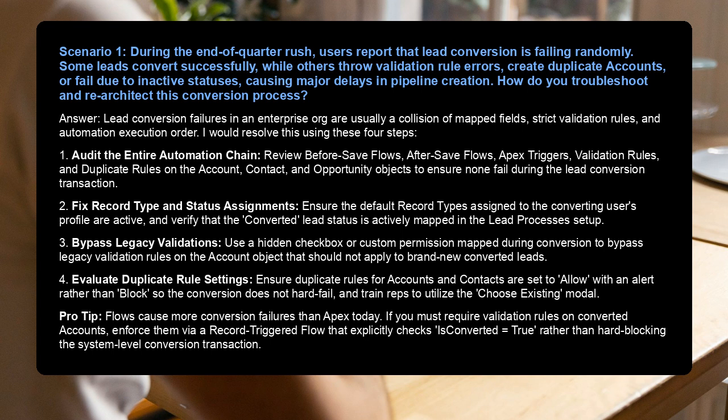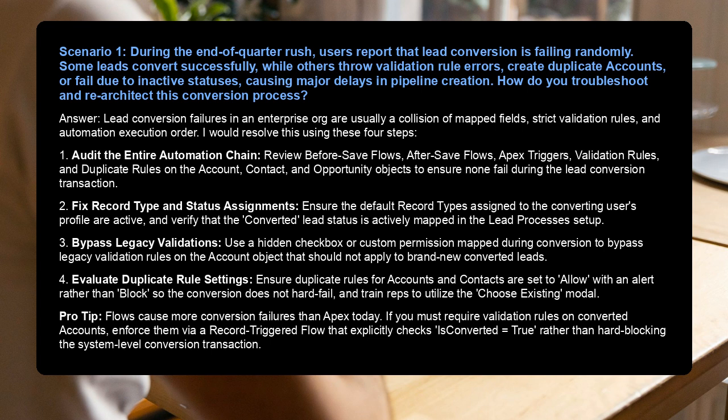Answer: lead conversion failures in an enterprise org are usually a collision of mapped fields, strict validation rules, and automation execution order. I would resolve this using these 4 steps. 1. Audit the entire automation chain. Review before-save flows, after-save flows, Apex triggers, validation rules, and duplicate rules on the account, contact, and opportunity objects to ensure nothing fails during the lead conversion transaction.